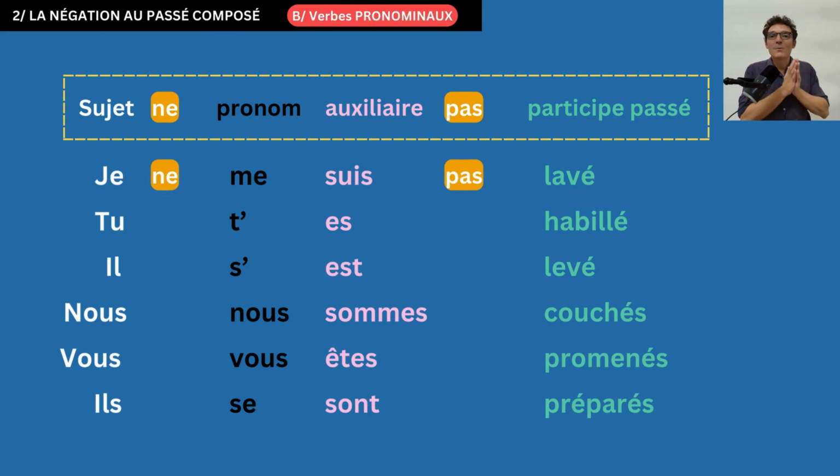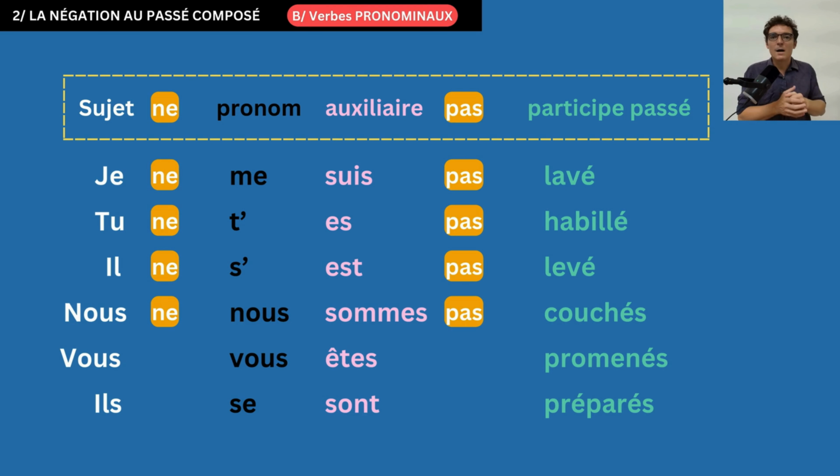Examples: je ne me suis pas lavé. Tu ne t'es pas habillé. Il ne s'est pas levé. Nous ne nous sommes pas couchés. Vous ne vous êtes pas promenés. Ils ne se sont pas préparés.